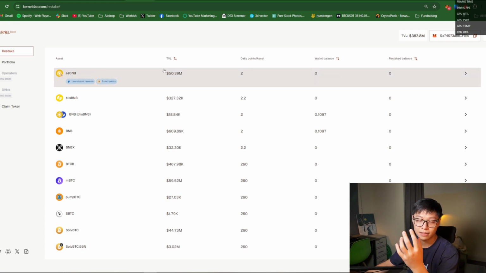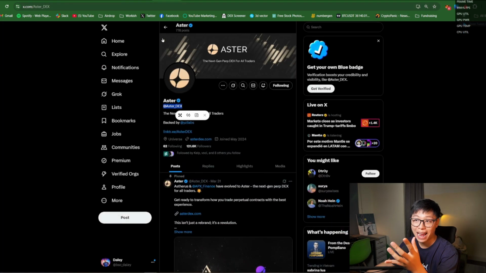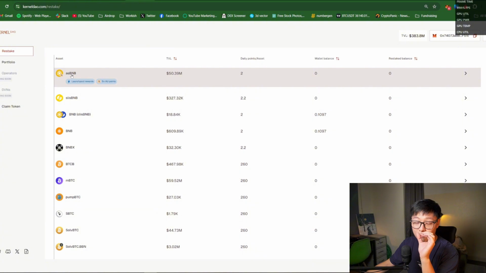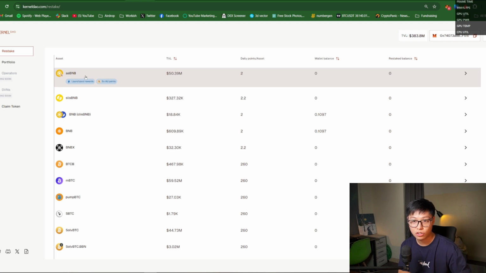The biggest asset and biggest pool is obviously ASBNB, which is Astherus BNB. Now, again, Astherus went through a rebrand and is now AsterDex. We'll talk about it a little bit. If you want to put money in this pool, then you need the ASBNB token, this specific token. If you put that in, you can earn launch pool rewards. Binance has a launch pool, so if you put ASBNB into this pool, you don't need to participate in the Binance centralized exchange launch pool anymore. The rewards will automatically be distributed to you in a decentralized way.